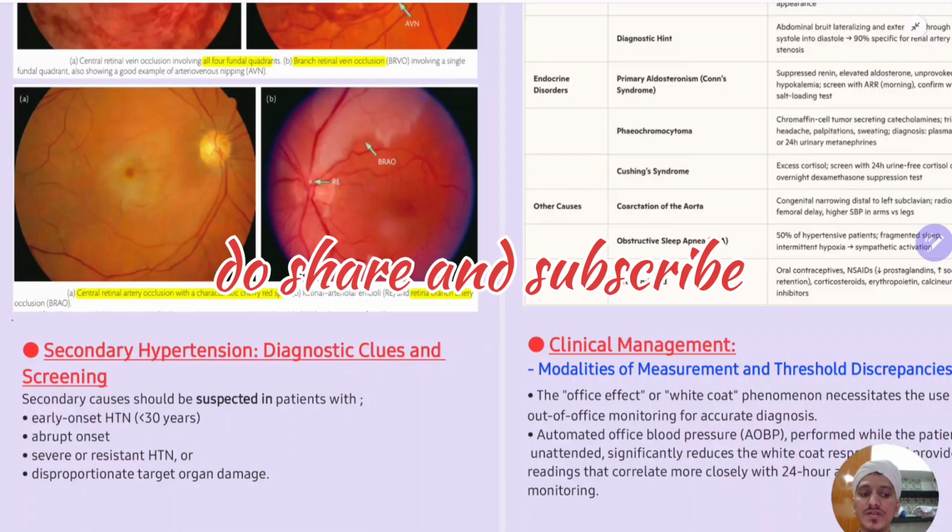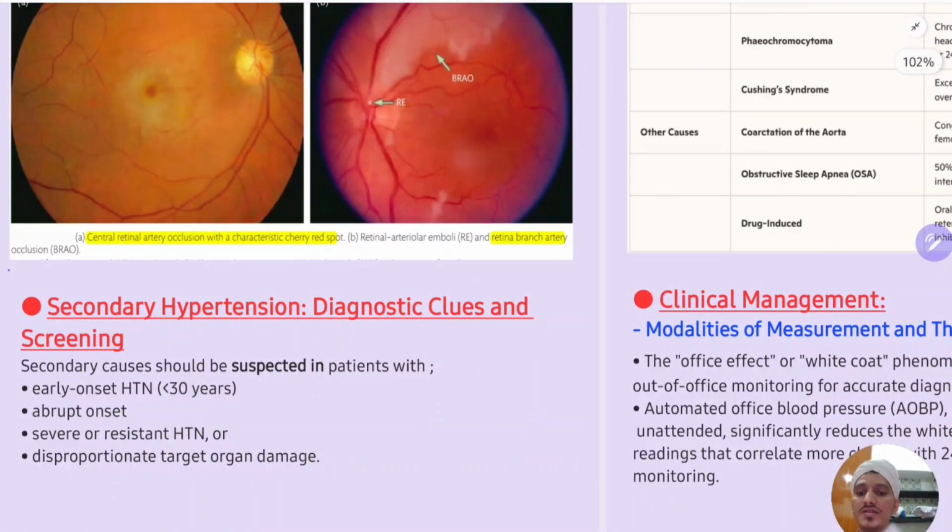So, we have discussed the target organ damage. Today, we will continue the topic, and today we will discuss primary and secondary hypertension, and if time permits, further topics. So, we know that we can classify the causes of hypertension into two: number one, primary, and number two, secondary.